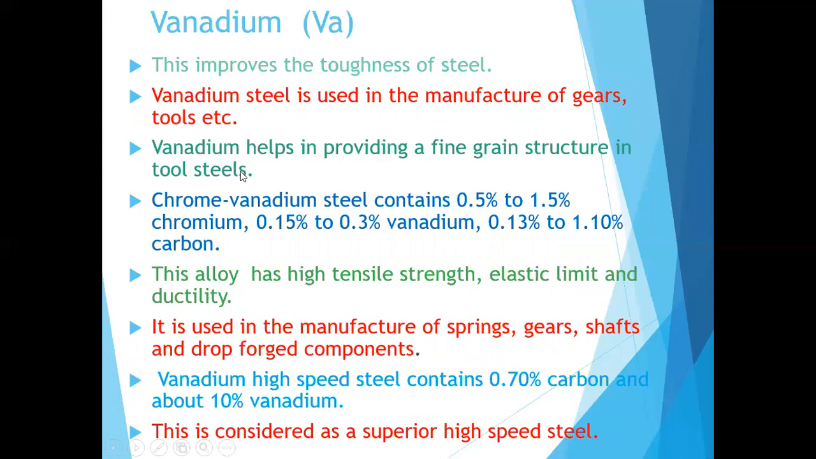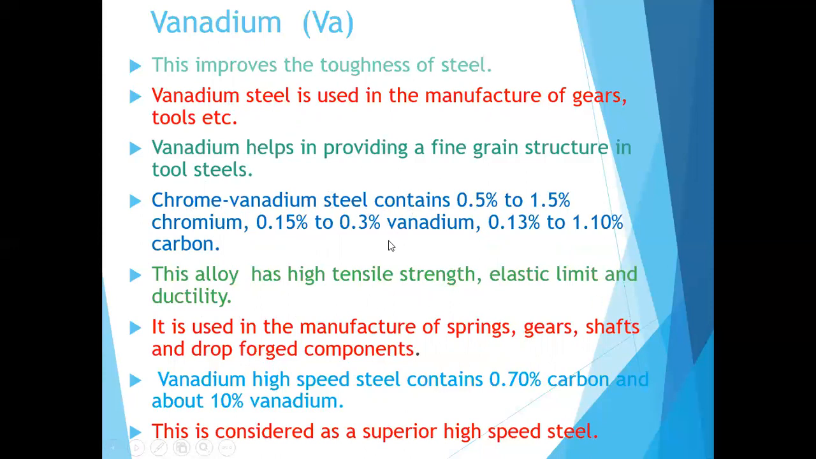Vanadium helps in providing a fine grain structure in tool steels. The fourth point is chrome vanadium steel, containing 0.5% to 1.5% chromium, 0.15% to 0.3% vanadium, and 0.13% to 1.1% carbon. This alloy has high tensile strength, elastic limit, and ductility.